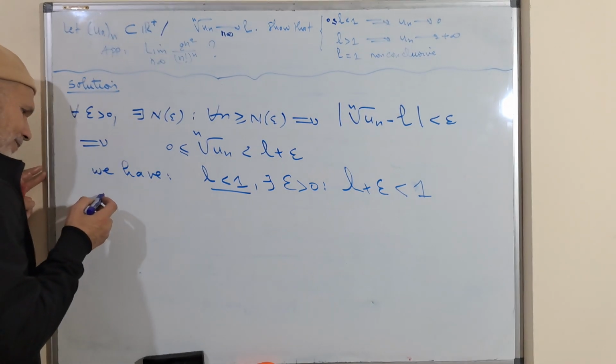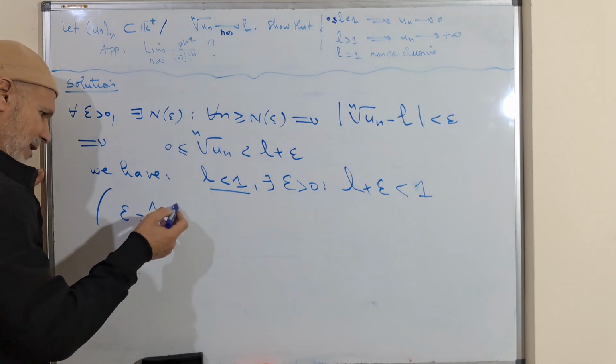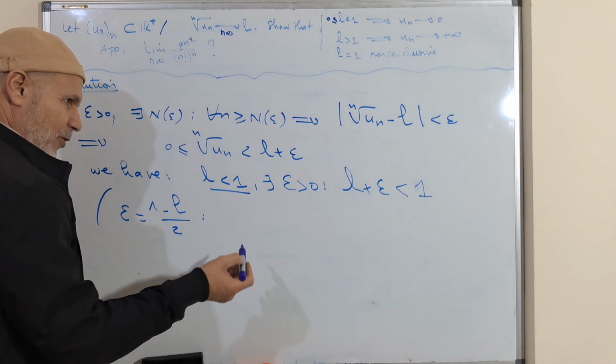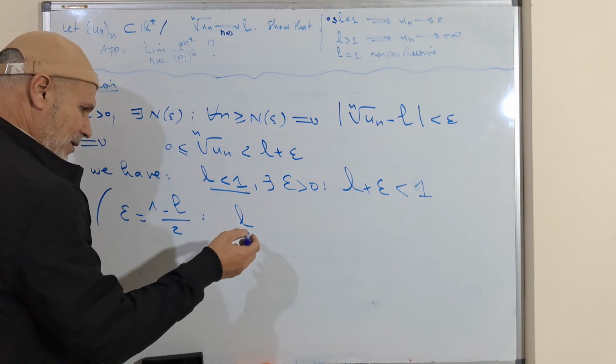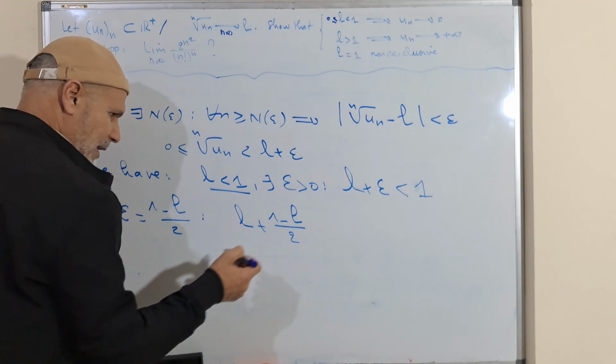For example, if we take epsilon equal to (1 minus L) divided by 2, we get L, which is less than 1, plus (1 minus L) divided by 2.